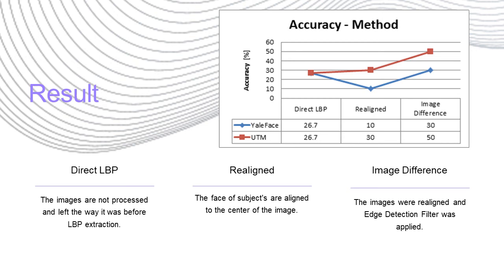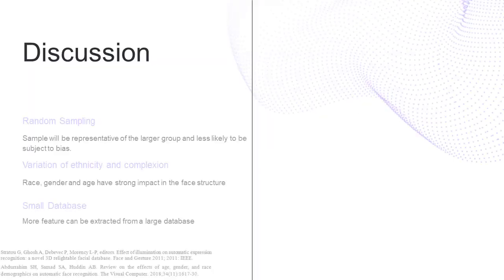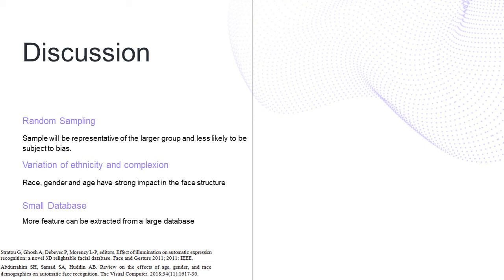But after the image difference method was applied, the two databases show a significant increase in accuracy. Overall, the image difference-based facial expression recognition does improve the accuracy of the prediction.